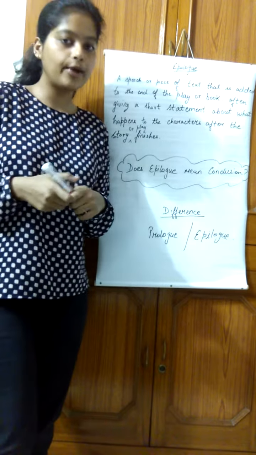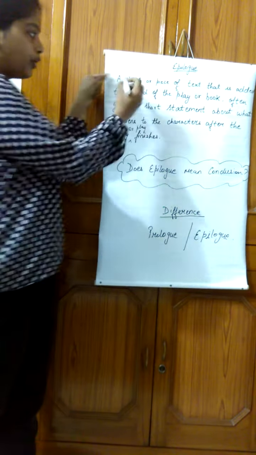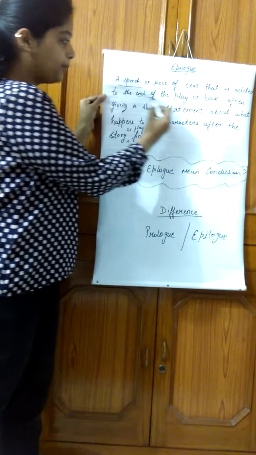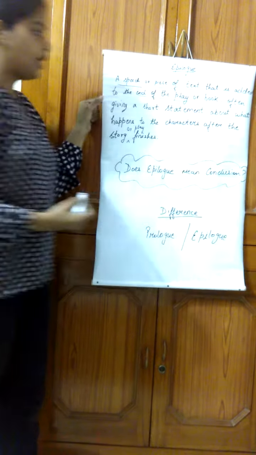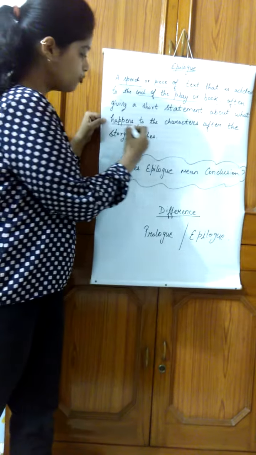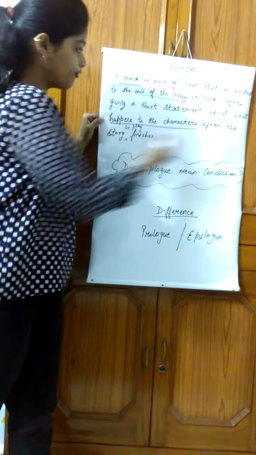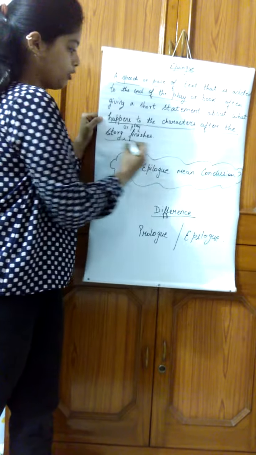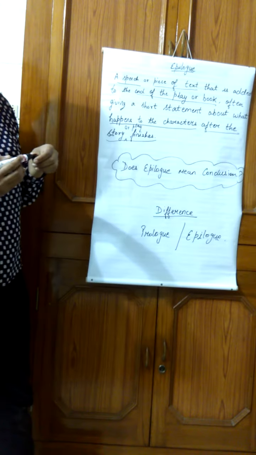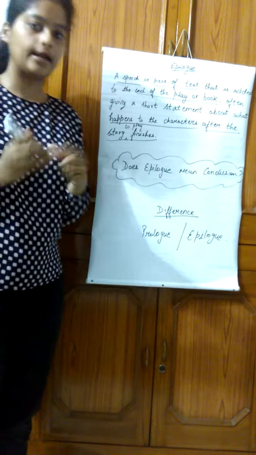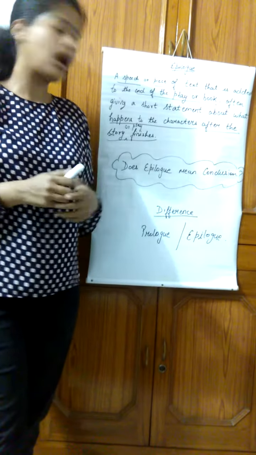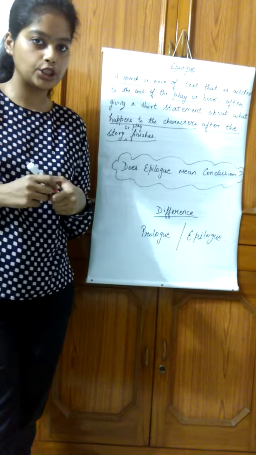So what are the main points of epilogue? Epilogue is a speech or piece of text at the end of the play or a book. And what does it tell you about? It tells you about what happens to the characters after the story or play finishes. So these are the main points: a speech or piece of text at the end of the book or a play, and what happens to the characters after the story is finished.